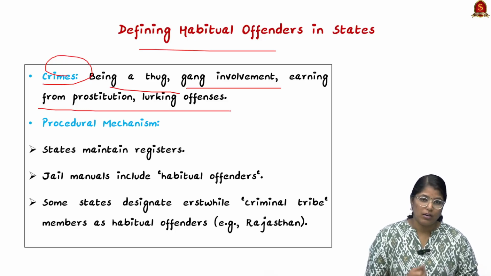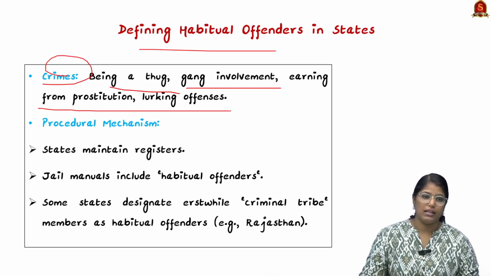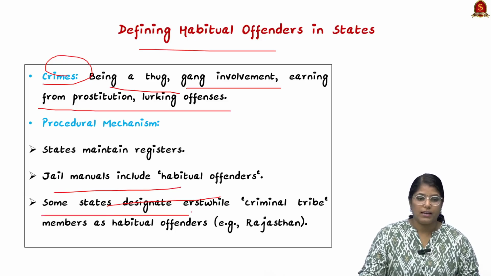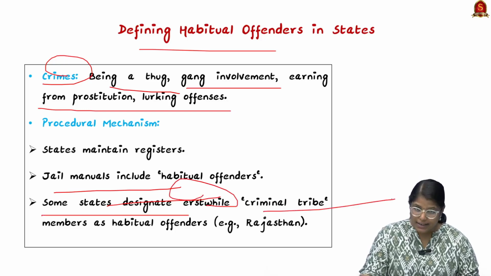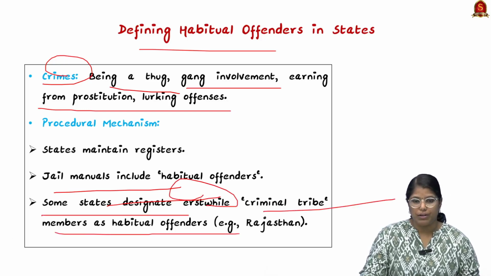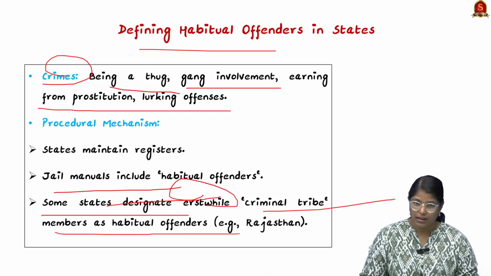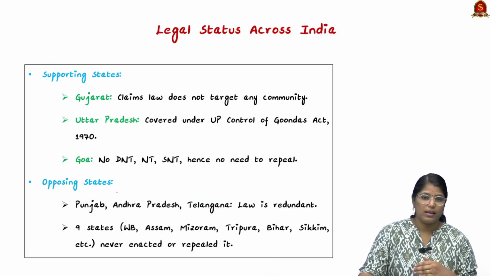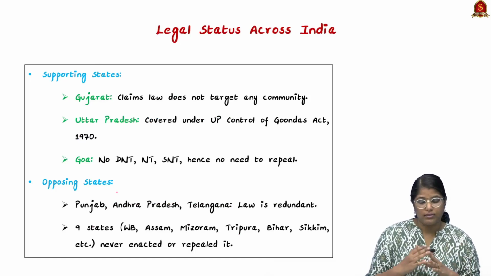Based on this classification, they have even developed a procedural mechanism. Certain states maintain a registry, and even in jail manuals they include habitual offenders, and some states designate erstwhile criminal tribes members as habitual offenders. A very good example of this is Rajasthan. Then we shall see what the legal status is across India. Certain states are supporting it and certain states are not supporting it.